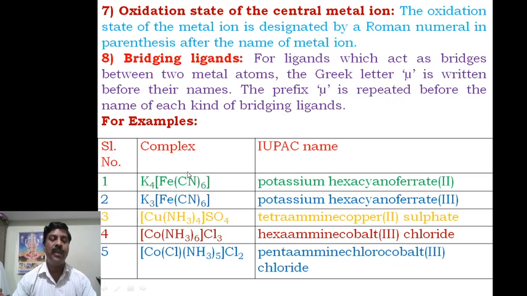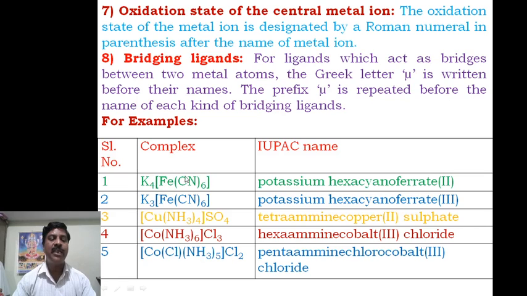This cyano is repeated six times, and the same kind of ligand repeated six times takes the prefix hexa. So the coordination part is named hexacyano. Since it is anionic, the iron should end with -ate, so it is ferrate.